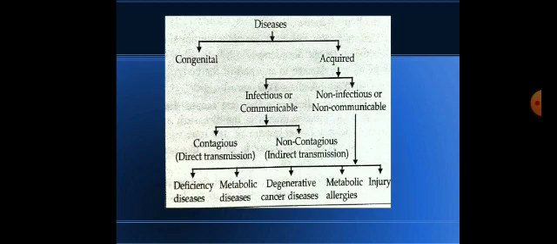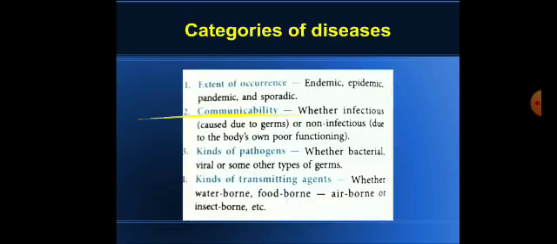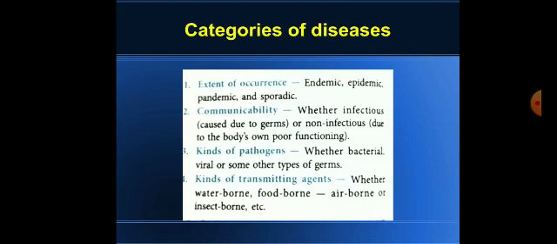So in the indirect transmission, all the vector borne diseases will come. It can be vector borne, it can be airborne methods, unclean hands and all. Based on the categories of diseases, they can be of main 4 types. First one is extent of occurrence. Based on the occurrence, from where it originated, outbreak, it can be endemic, epidemic, pandemic and sporadic.